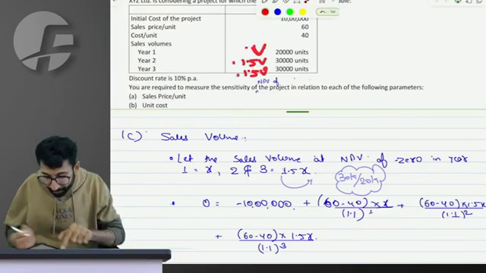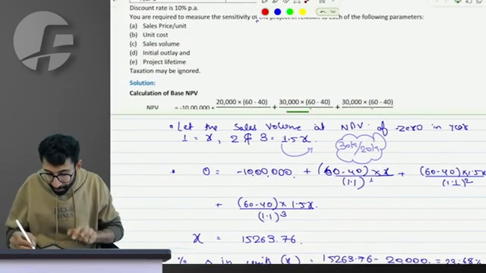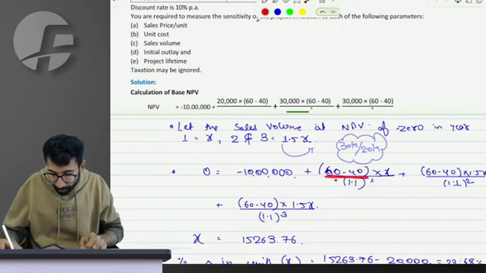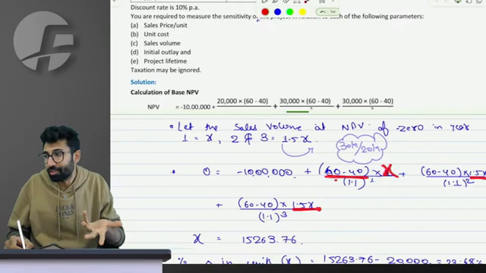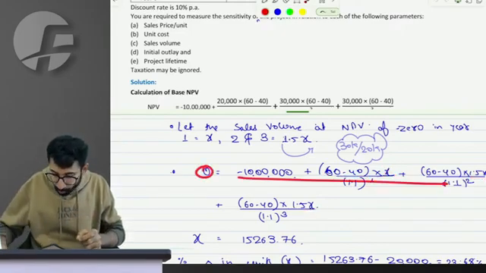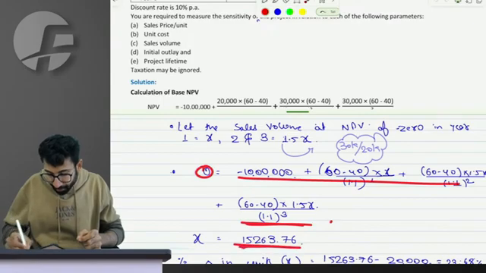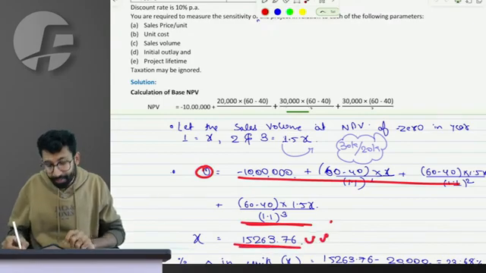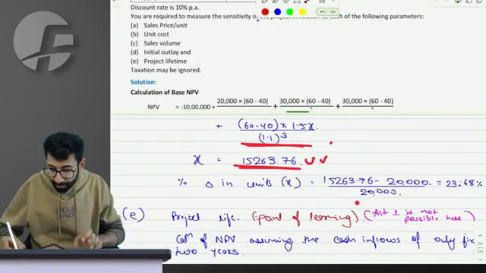And V, 1.5V, 1.5V is what you will have to take here. So 60 minus 40 into X, 1.5X, 1.5X. Rather than V, they have considered it as X. Right? So to make the NPV 0, how much should the sales volume be? In the first year, it should be 15,263.